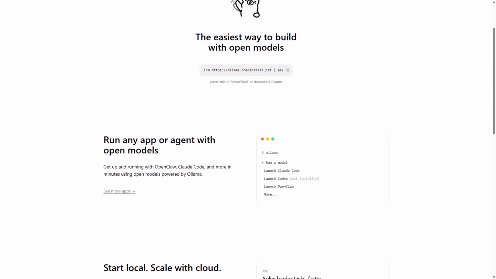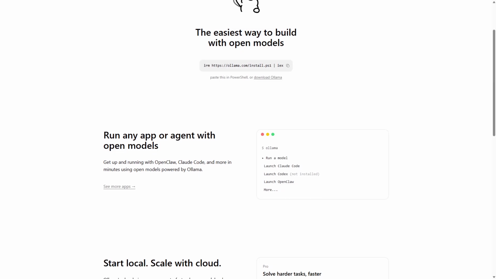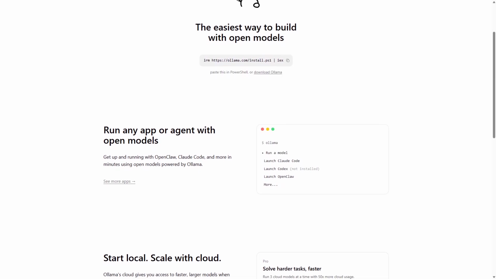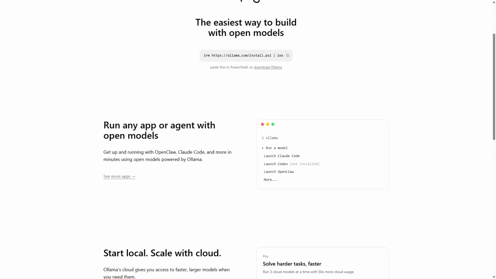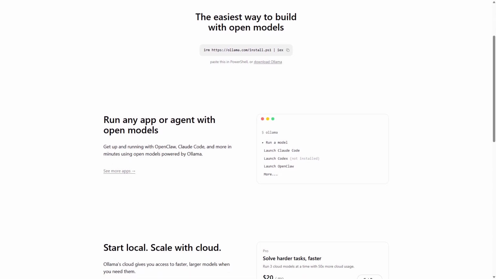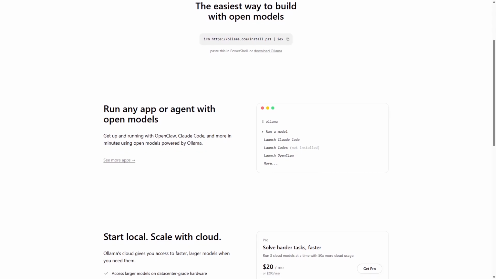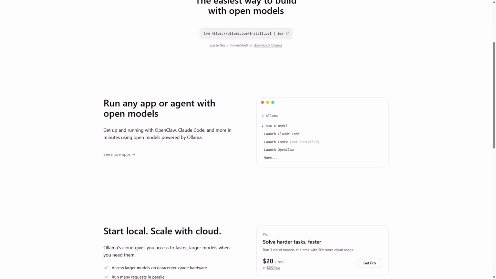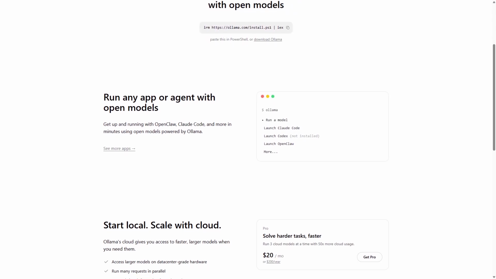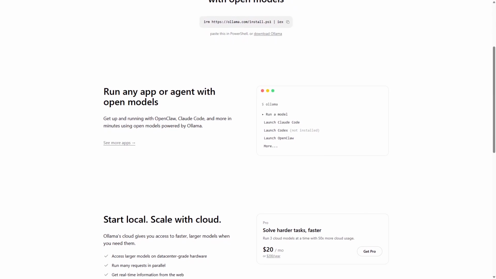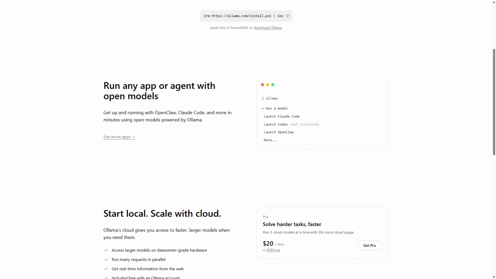However, its limitation is that it may not support highly complex workflows or extensive integrations out of the box, making it less suitable for large-scale enterprise applications. Ollama is ideal for developers and researchers who prioritize data privacy and want a straightforward setup to experiment with AI models on their own hardware.